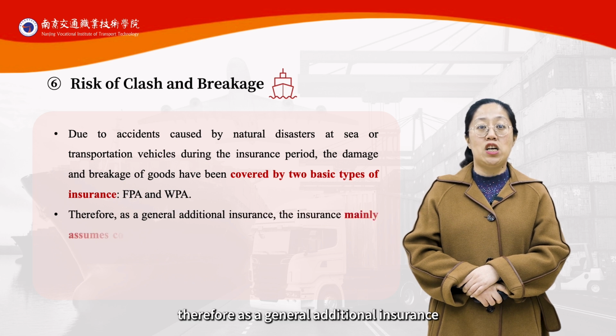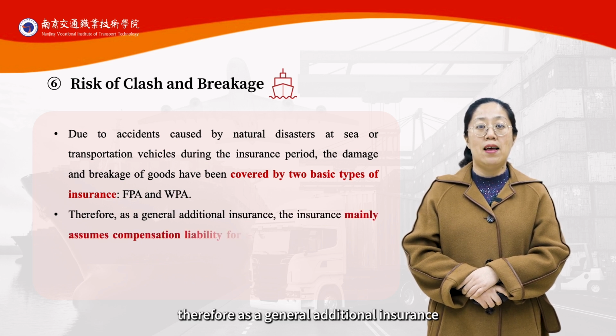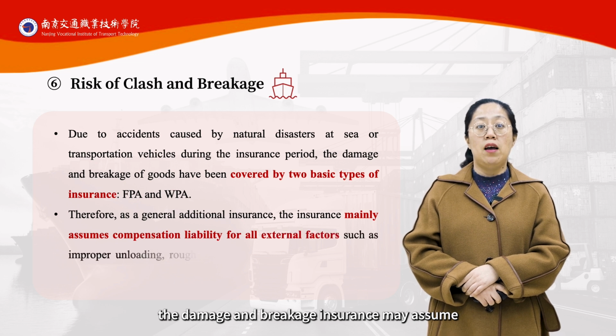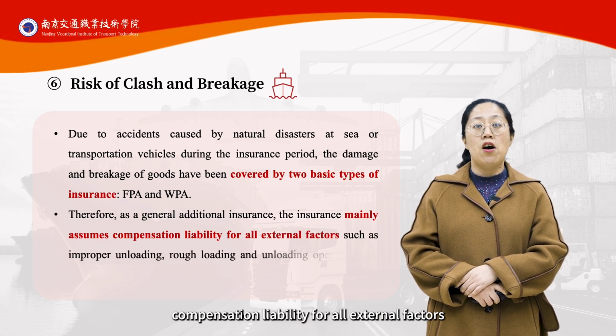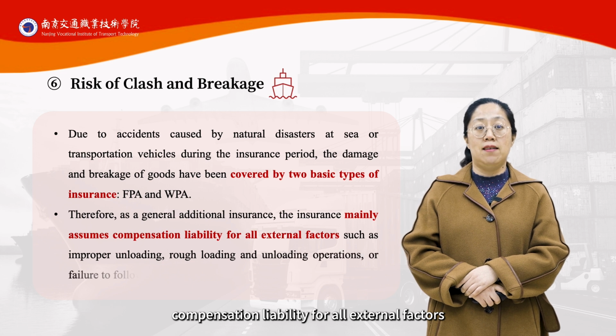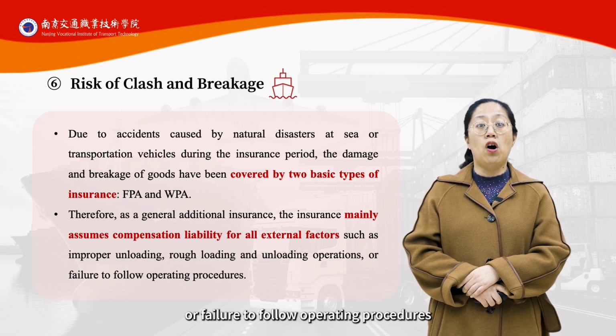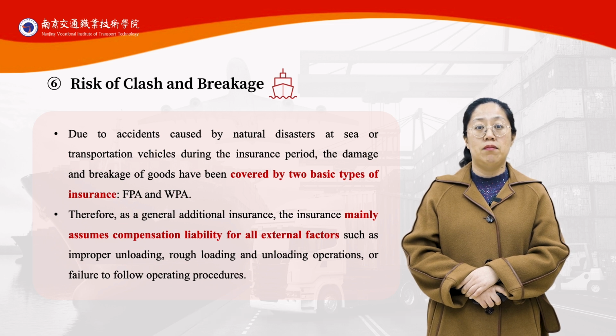Therefore, as a general additional insurance, the clash and breakage insurance mainly assumes compensation liability for all external factors, such as improper unloading, rough loading and unloading operations, or failure to follow operating procedures.